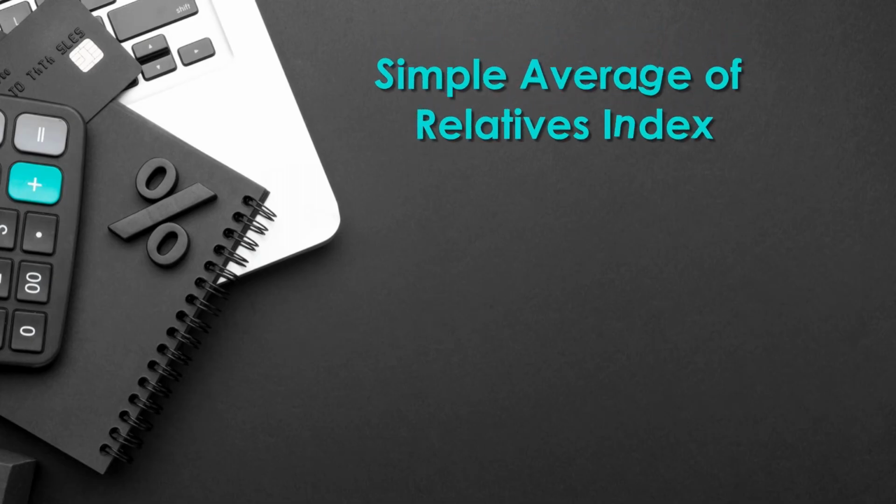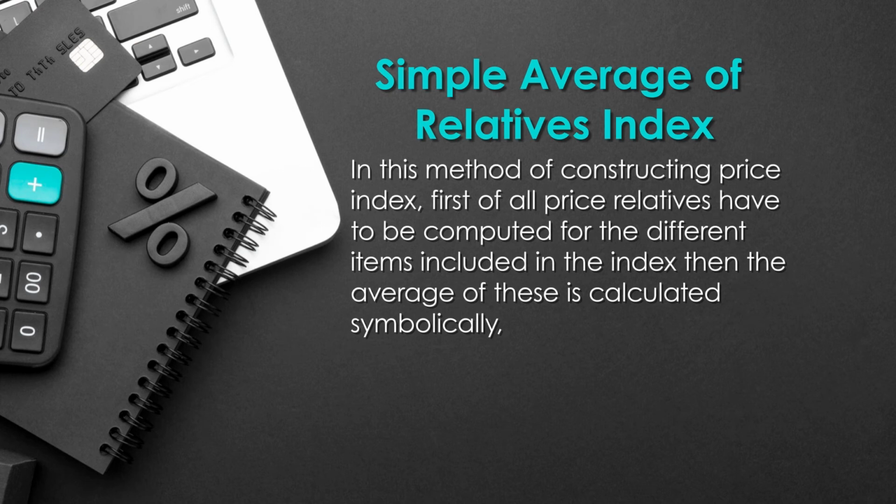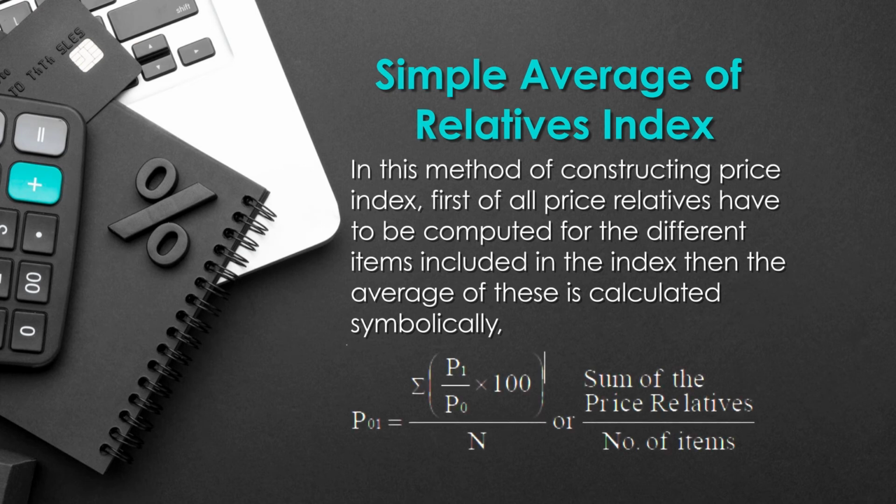In this method of constructing a price index, first of all, price relatives have to be computed for the different items included in the index. Then the average of these is calculated. Symbolically, P01 is equal to sigma of P1 upon P0 multiplied by 100, divided by N, or we can say the sum of the price relatives divided by the number of items. So N is the number of items, and P1 upon P0 multiplied by 100 is the price relative.